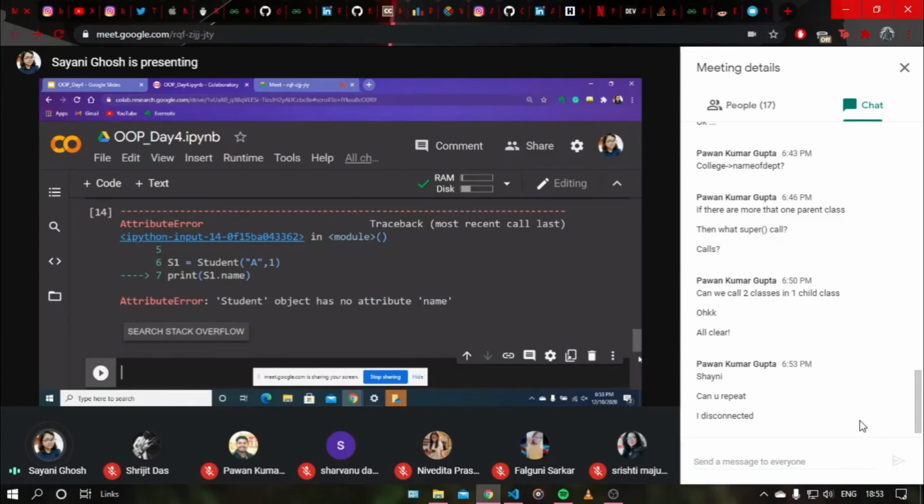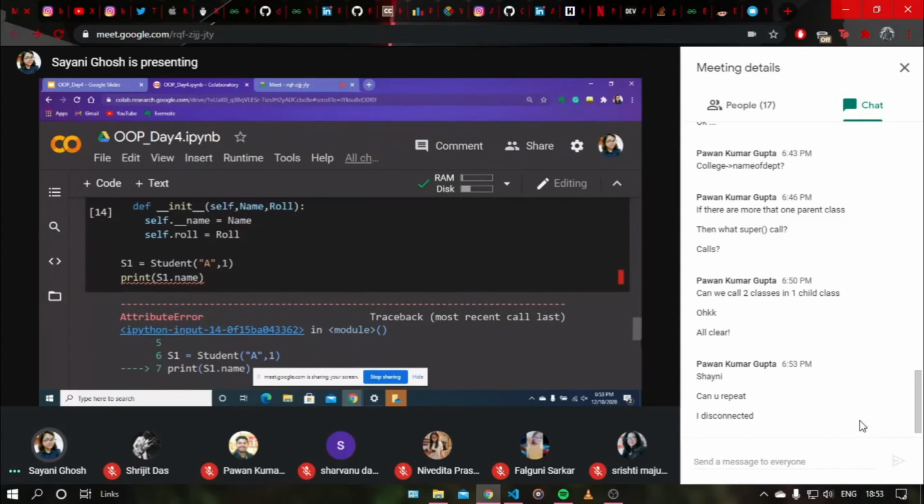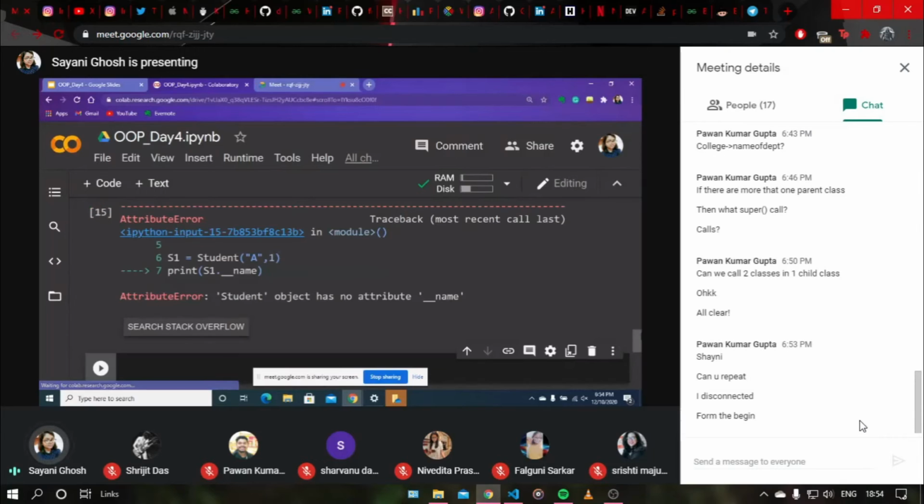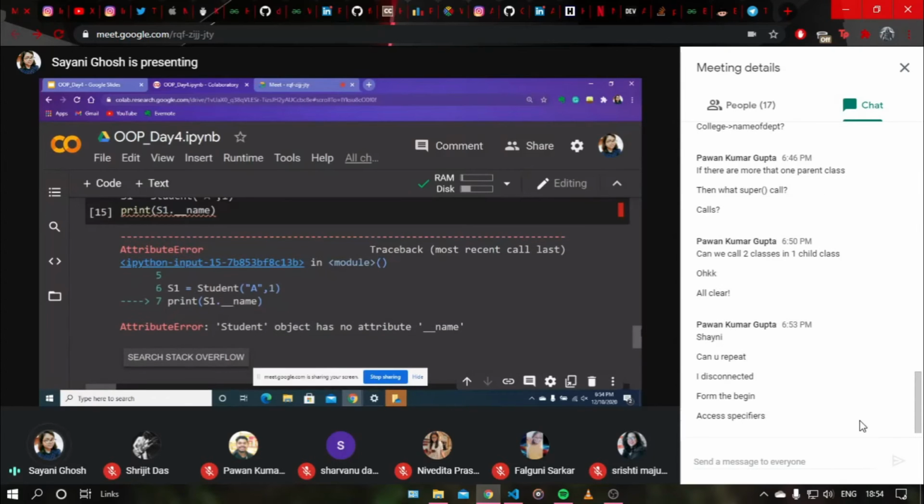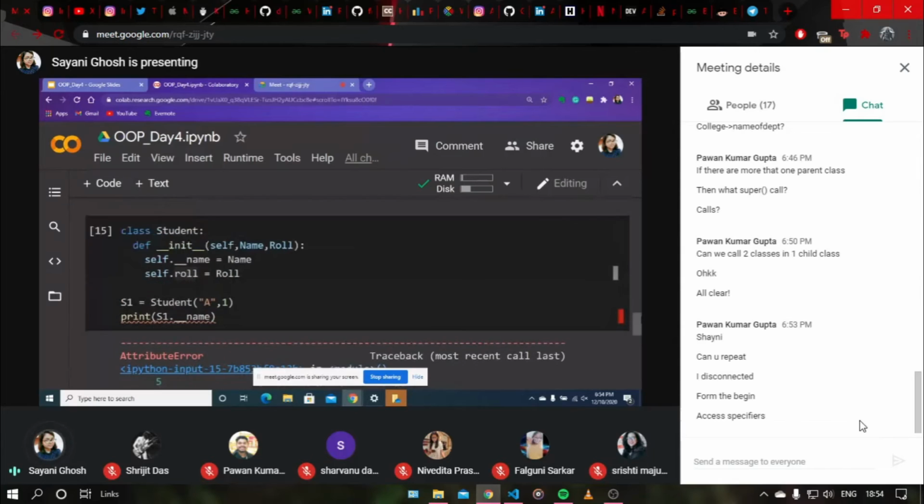Yeah, it's saying that it doesn't have an attribute called name, but it does. And you might think that there are not two underscores here too, and that's why it's giving the error, but that's not the reason. Let me run it again with two underscores. So yeah, again it says it does not have even that. So actually it's been hidden. That's why we cannot directly print s1 dot name.